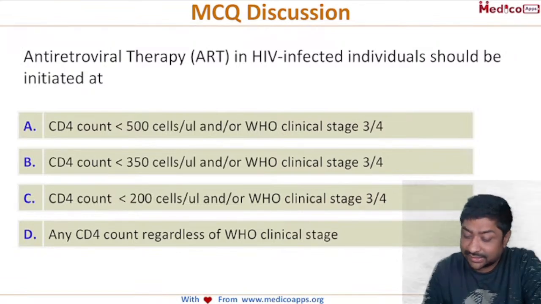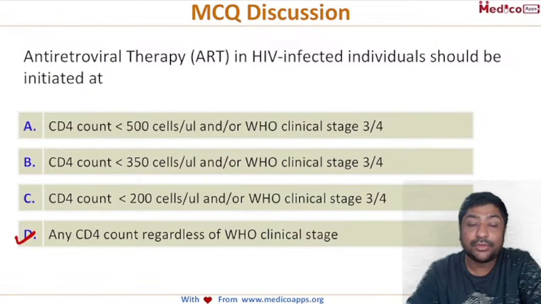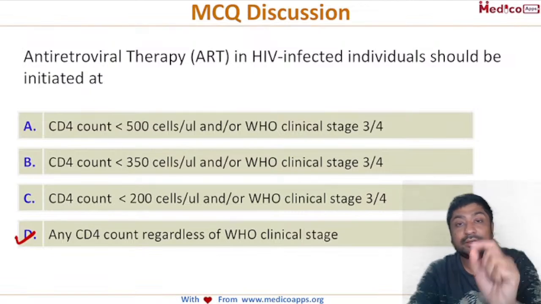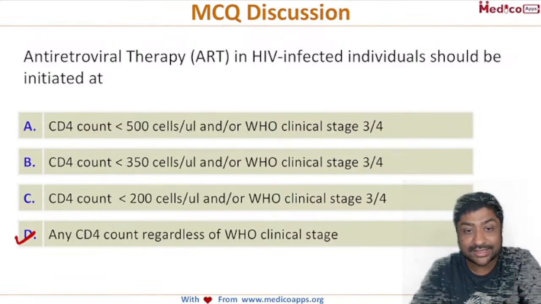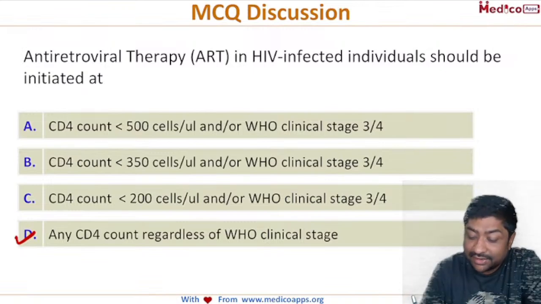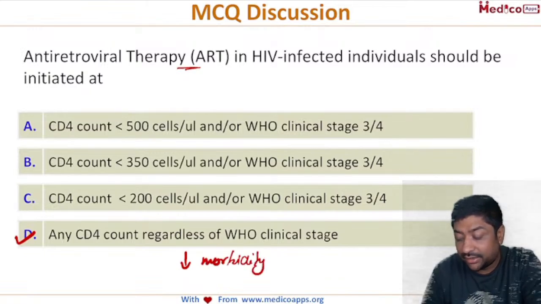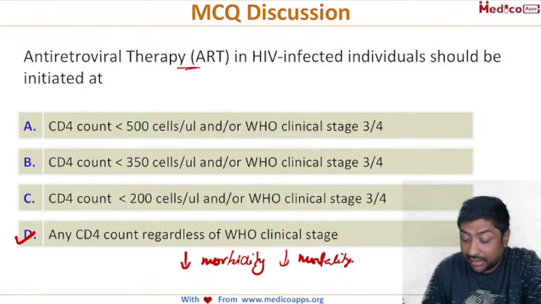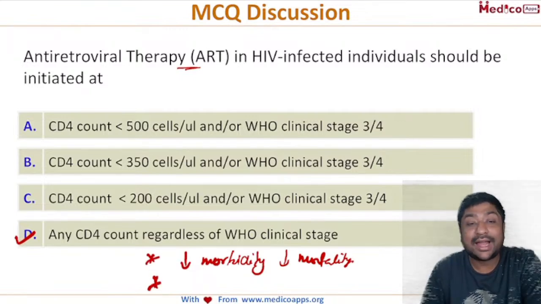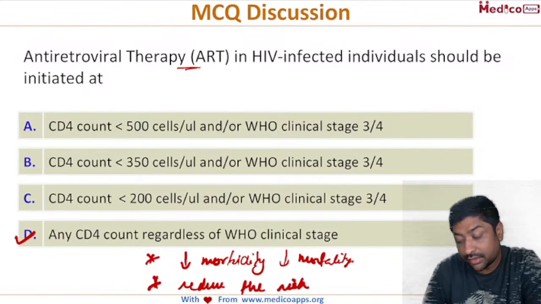So the correct answer actually is D. Any CD4 count, or any WHO clinical rating, doesn't matter. The moment the patient is HIV infected, you will have to start the treatment. And why is it so? What is the rationale? So first of all, early HIV antiretroviral therapy has been shown to reduce the morbidity and reduce the mortality of these patients, because it will reduce the viral count. Okay, and another very important goal is to reduce the risk of HIV transmission.